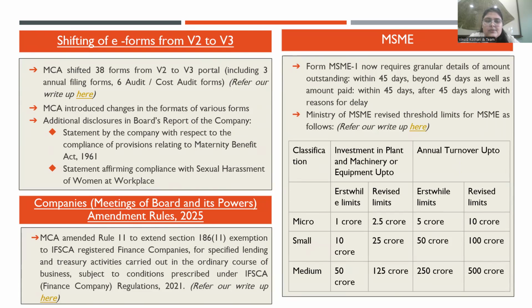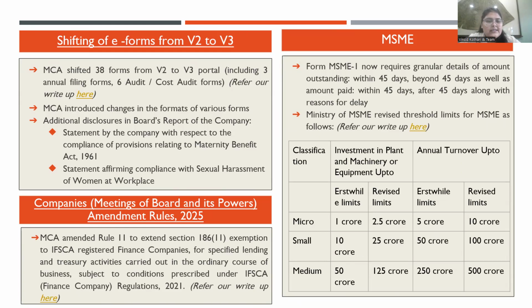One amendment with respect to the board report of the company was that the company is required to disclose the compliance of the provisions of the Maternity Benefit Act. Another was the requirement on the compliance of POSH provisions. Earlier the requirement was to give a statement regarding the constitution of a committee under the POSH Act, but now the company has to affirm the compliance of the POSH provisions, as well as provide the details of the complaints which they received during the year, how many were resolved, and how many are pending.